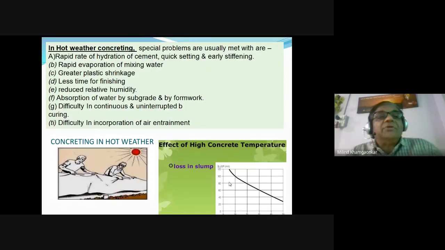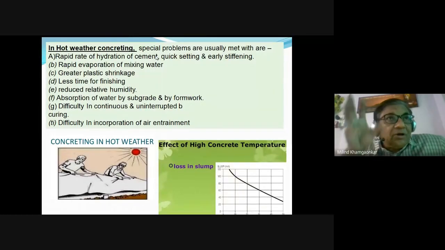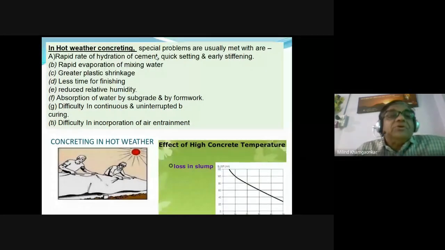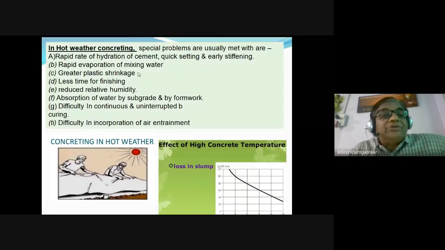Therefore, the necessary precautions are needed that we have discussed in our last lecture. But the causes behind that we must learn by heart. So what happens due to hot weather concreting, the special problems? The rapid rate of hydration of cement, as I have just told you, quick setting and early stiffening, hardening, rapid evaporation of the mixing water, greater plastic shrinkage. I have told you the meaning of plastic shrinkage.